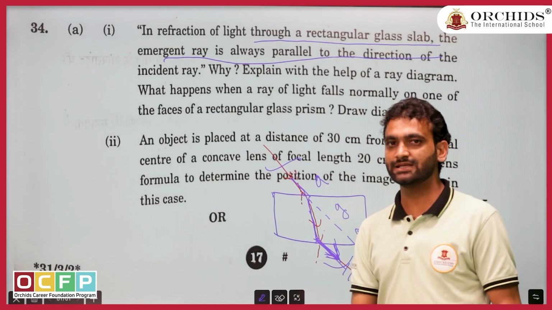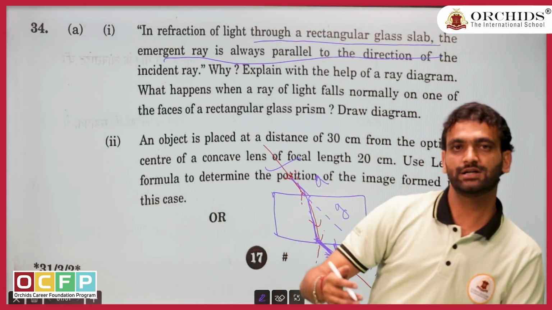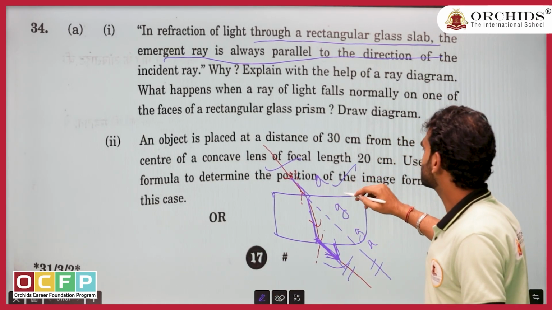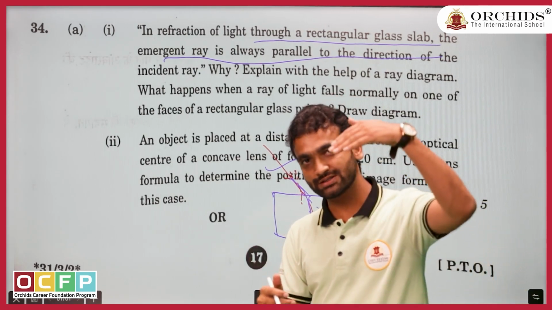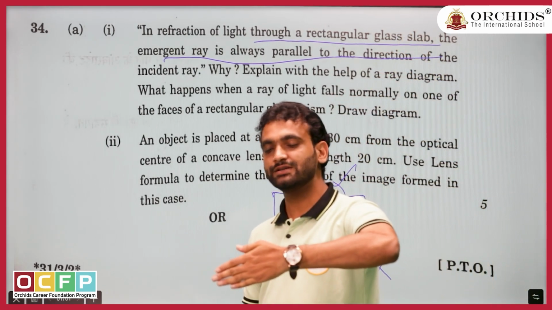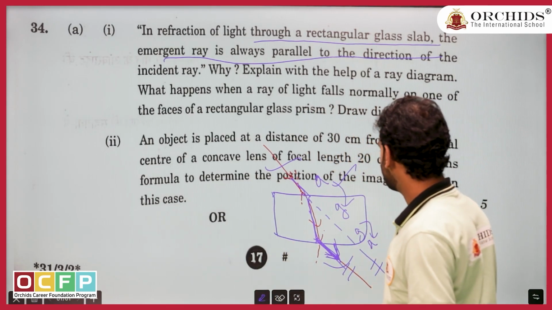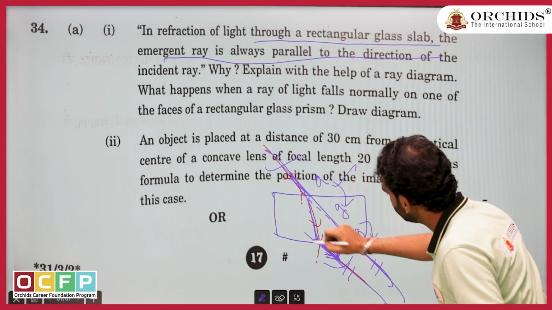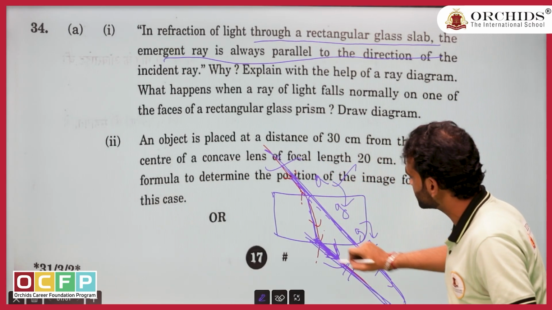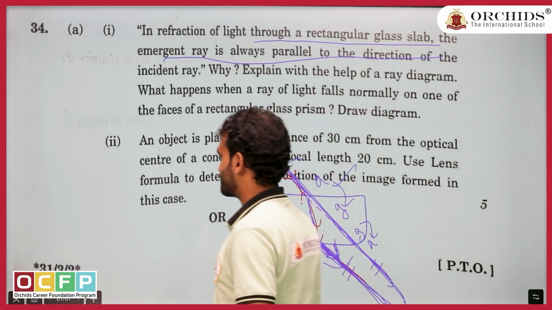If you mention like this, that there are two refractions taking place, first the ray is going air to glass, then glass to air, so whatever was the deviation in the ray has been reversed, and obviously the incident ray and emergent ray are parallel to each other.